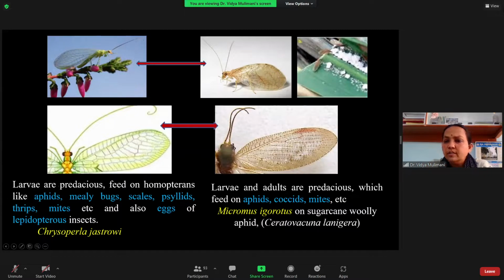Longitudinal veins arise from the base and end towards the tip of the wing. And these cross veins are the costal cross veins because this is the costa and this is the subcosta. Here, in the green lacewing, you can see these costal cross veins are not branching. Singly, without branching, they are joining the costal margin of the wing.